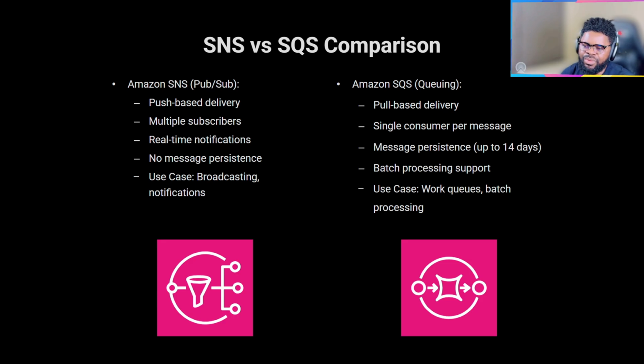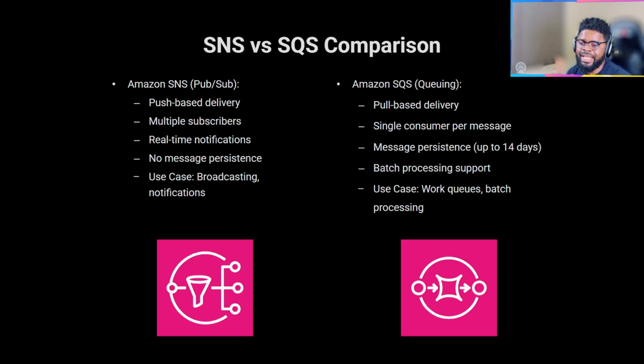And there's a reason why, when you think about them, they do different things: SNS is not going to persist whatever you send to it, right? It's not going to persist it. It doesn't have a data store behind it. So basically, once you send it, it's hoping that you have something subscribed to it and it sends it to the subscribers. That's it. Unlike SQS, which has its own storage, where you can collect the message and store it.